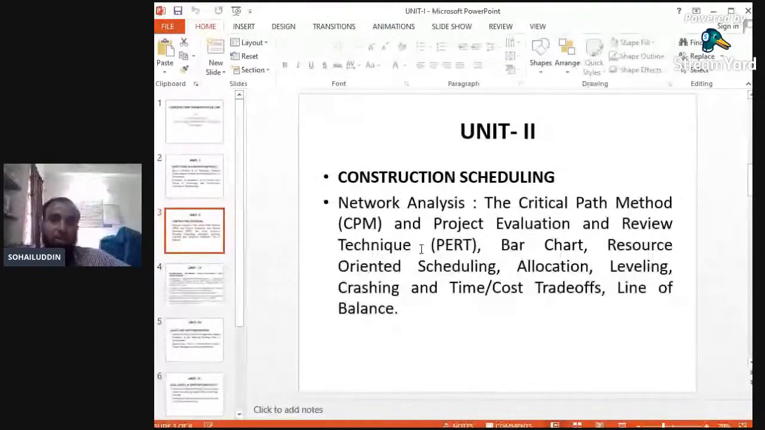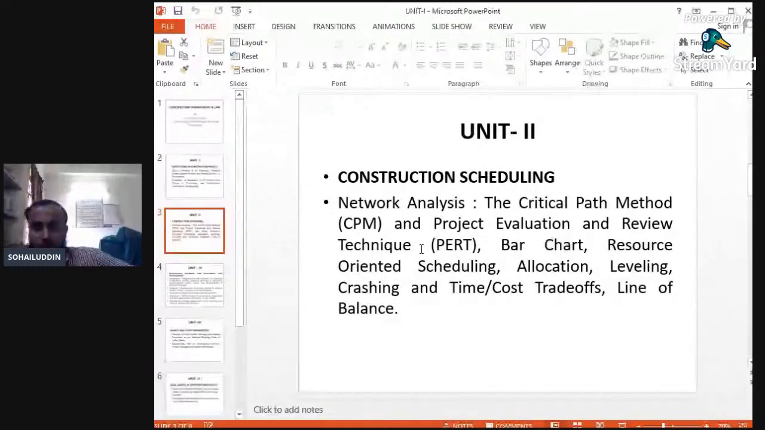That is the critical path method, also called CPM for short, and the Project Evaluation and Review Technique, that is PERT. These two are very important methods in order to draw a network, to calculate the time required, and to calculate the cost required for completion of the project. In construction projects, time plays an important role in ending the project at the proper time.